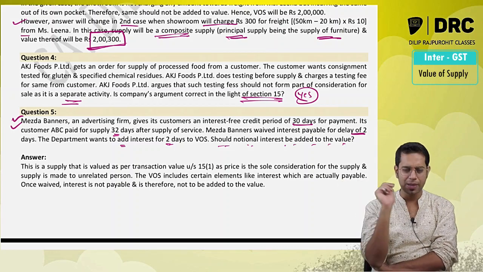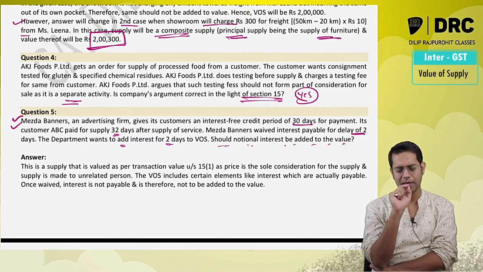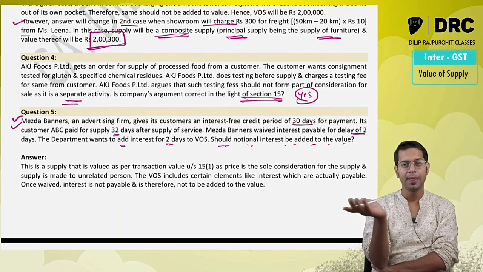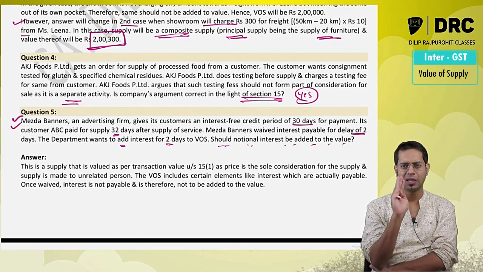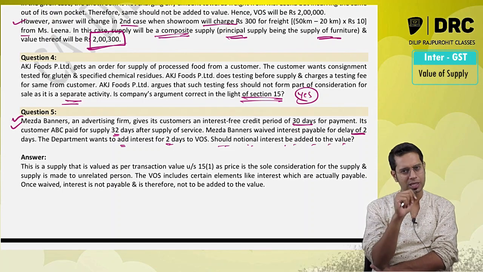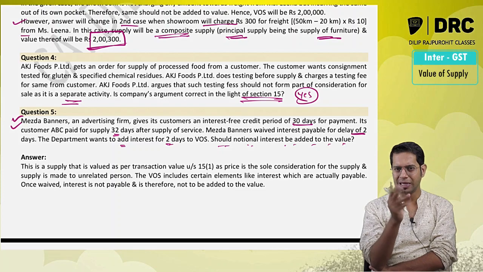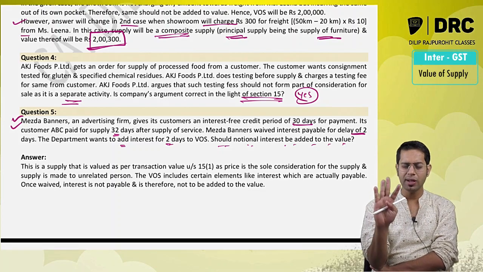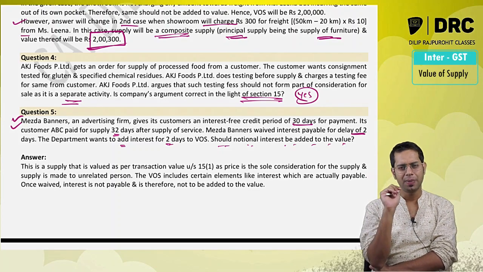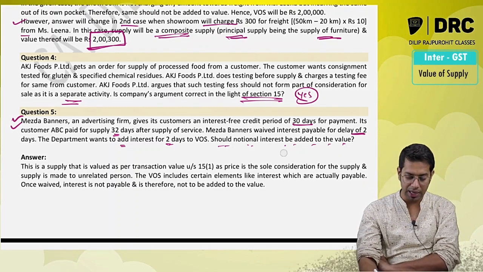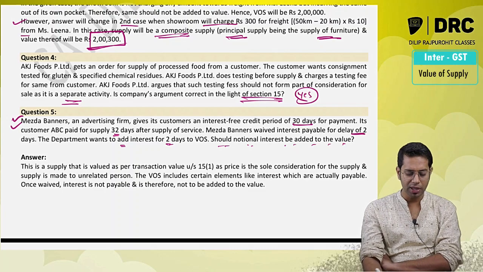Now there is a customer called ABC. ABC took some advertisement services from this company and has not made the payment within 30 days, they have made the payment in 32 days. So there was a delay of 2 days. Because there was a delay of 2 days, obviously interest for 2 days should be collected. But what this advertisement company has done, they have told that no, we don't require interest, we are waiving off the interest.